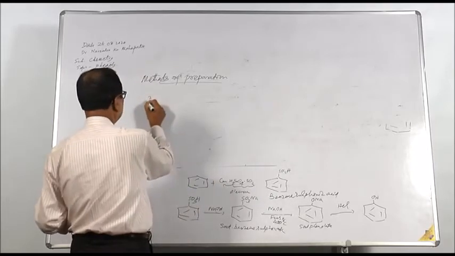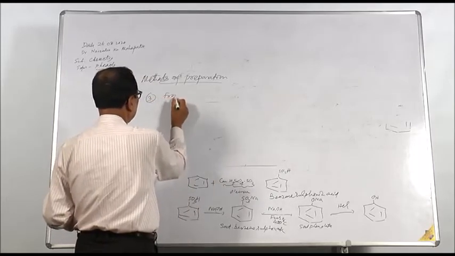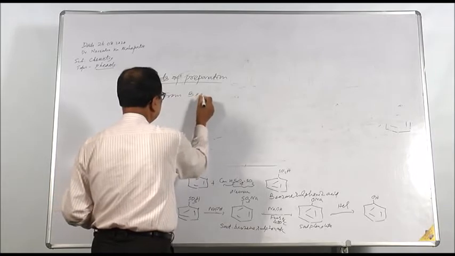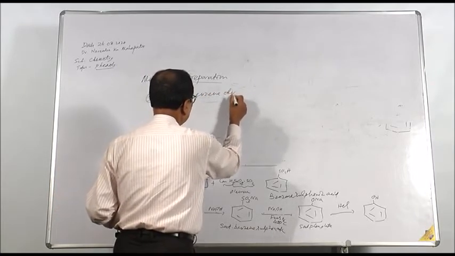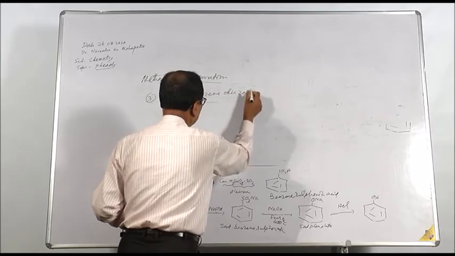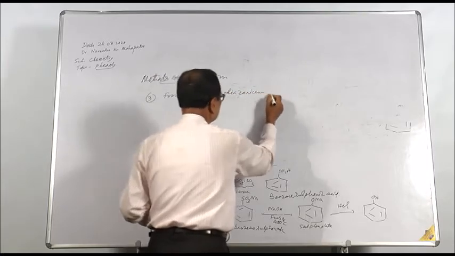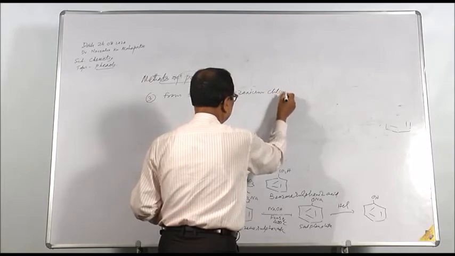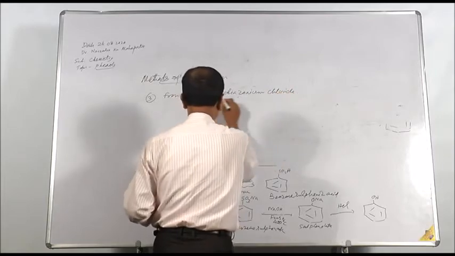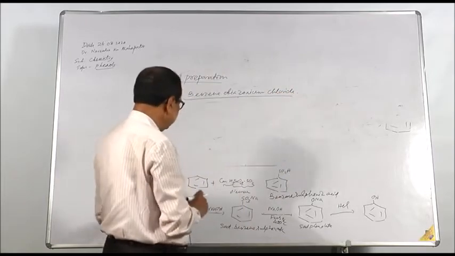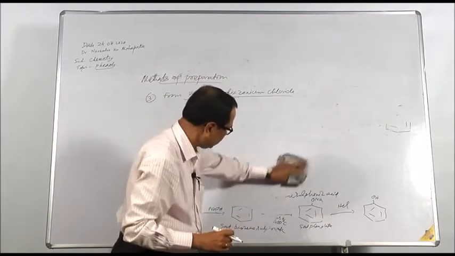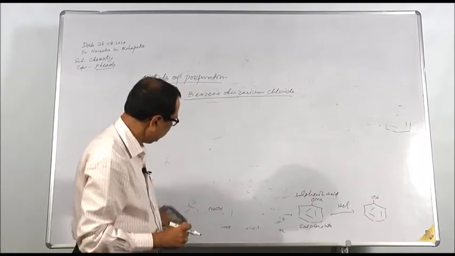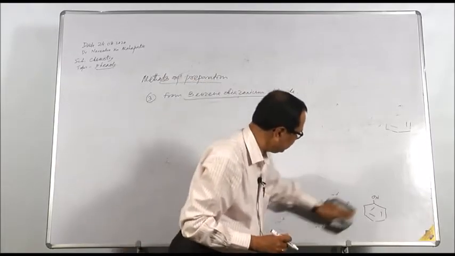Third method is from benzene diazonium chloride. Benzene diazonium chloride, when treated with water, boiled with water, as I say, we get phenol. This is a simple method of preparation of phenol.